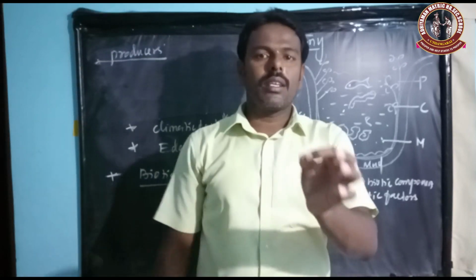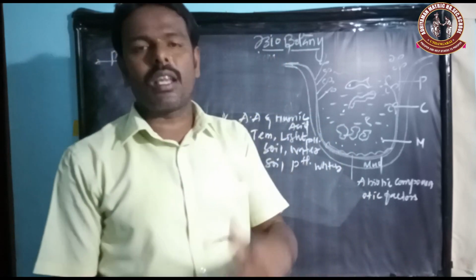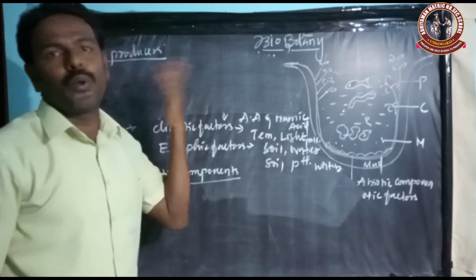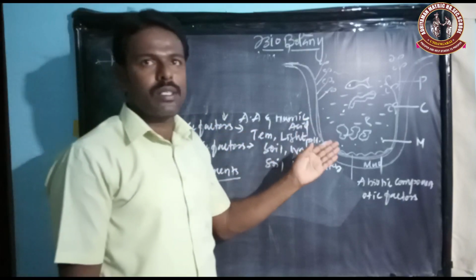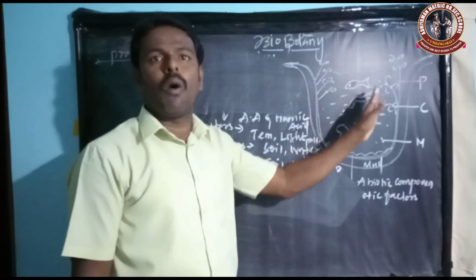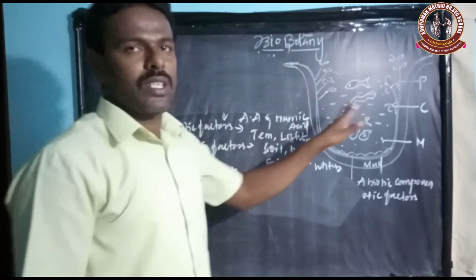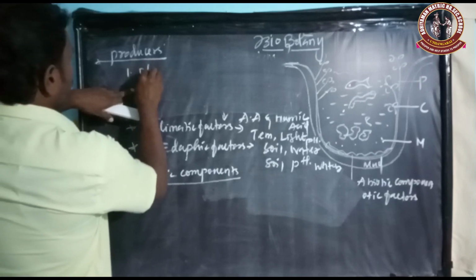All green plants that prepare the whole food substance are autotrophs. That's why they are producers. For example, the different kinds of producers are located both on the surface and around the pond ecosystem. The first one is phytoplankton.